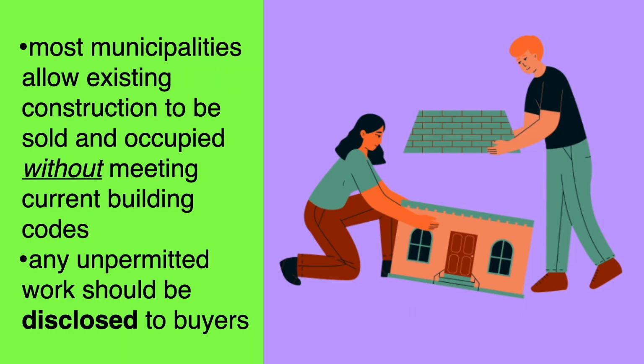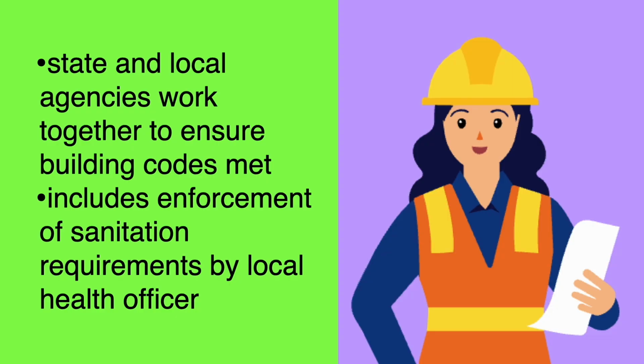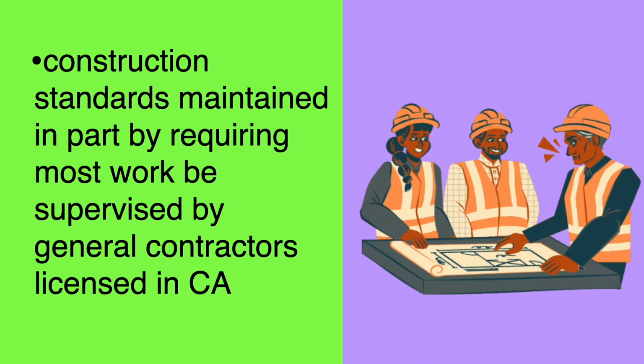Most municipalities allow existing construction to be sold and occupied without meeting current building codes. However, any unpermitted work should be disclosed to buyers. State and local agencies work together to ensure that building codes are met. This includes enforcement of sanitation requirements by a local health officer. Construction standards are maintained in part by requiring that most work be supervised by general contractors licensed in the state.